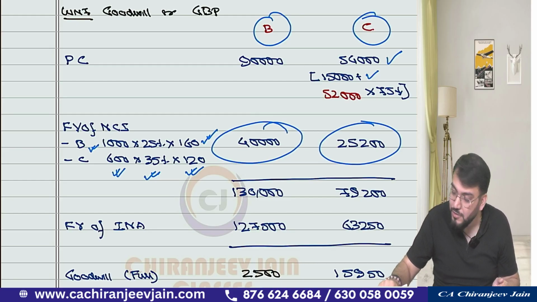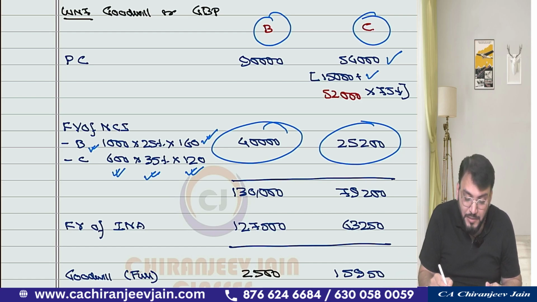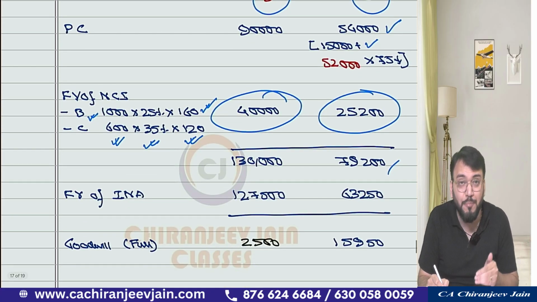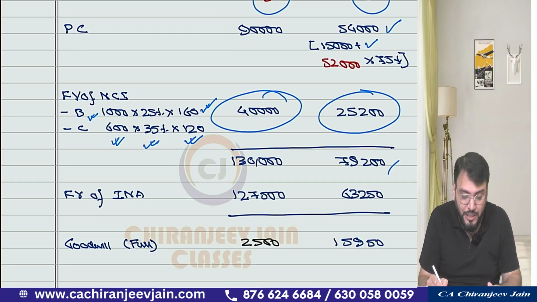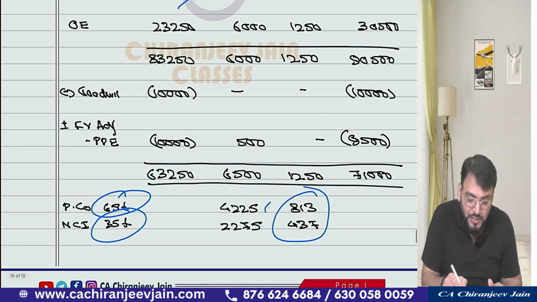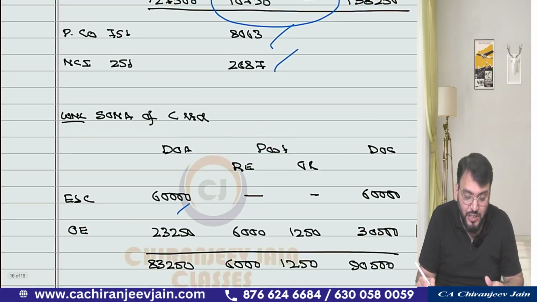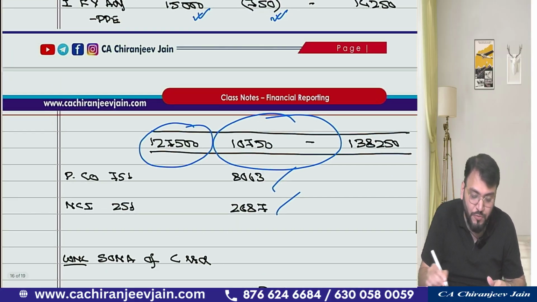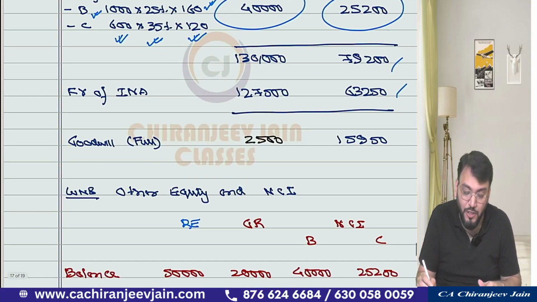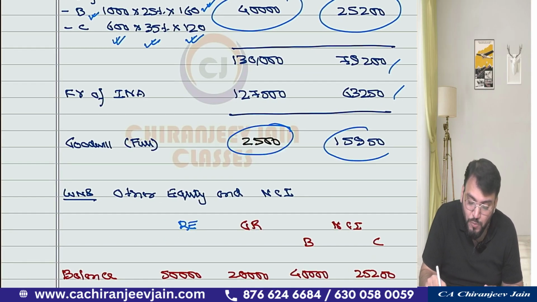Let me check once. I hope you have understood this point. Yes, sir. 100% correct. Now this becomes the total. From this we will deduct the fair value of identifiable net assets as per the statement of net assets working note. 63,500 we have deducted for C, and you can see here 1,27,500 we have deducted for Bajaj. So this becomes goodwill. So the goodwill calculation has been done.